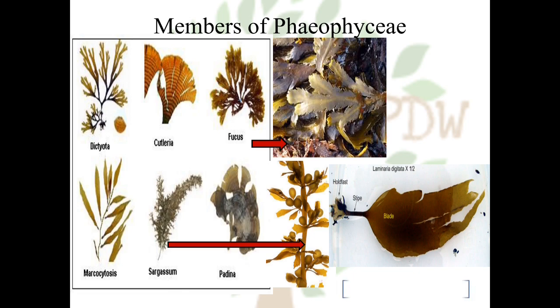Then the Laminaria, which is a larger or huge megascopic algae, which can be measured up to the length of 60 meter. It shows the presence of holdfast for anchorage, then stem-like structure, which is called as stipe, and a leaf-like plant body.